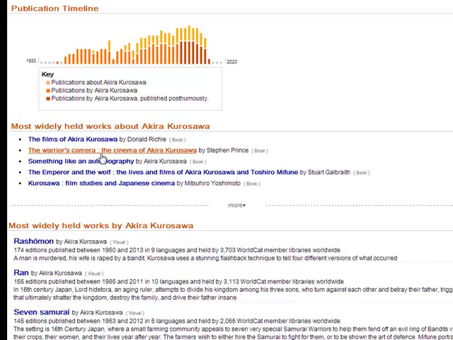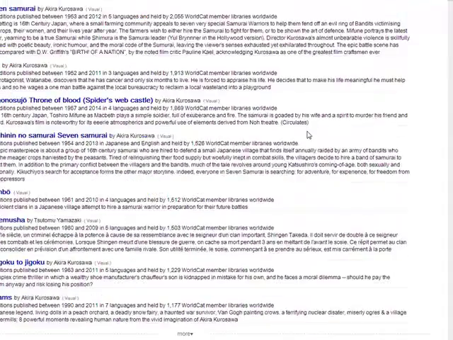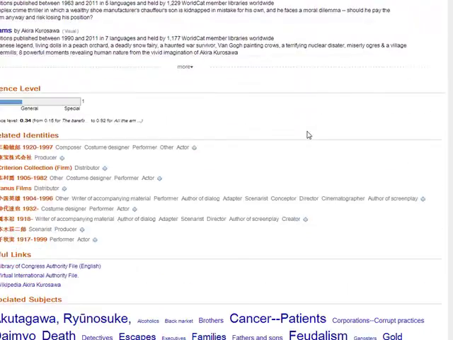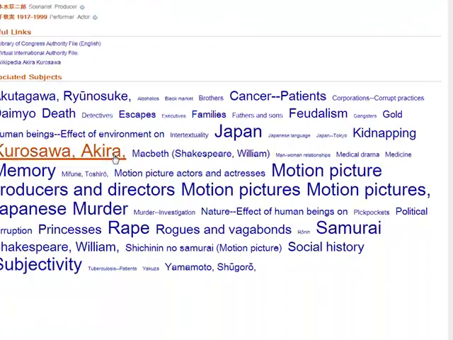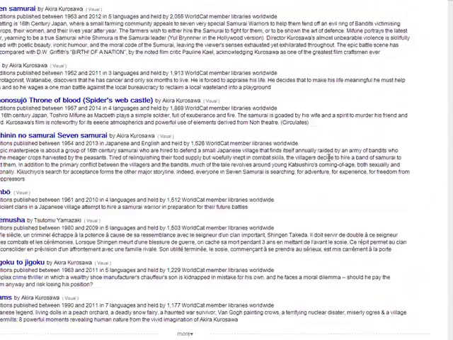Down here, we can see the most widely held works about Akira Kurosawa. For instance, The Warrior's Camera, The Cinema of Akira Kurosawa, which is a book that was used heavily in your class. And you can also, down here at the bottom, see related identities. So, for instance, Janus Films, who distributed some of his films, Criterion Collection. And you can also see other associated subjects down here.